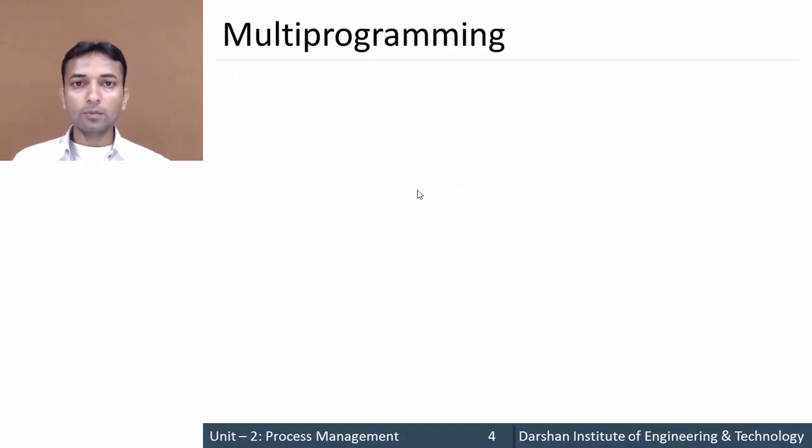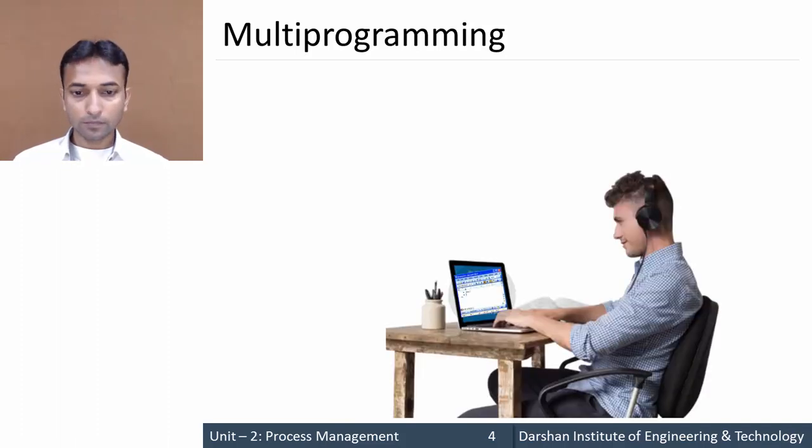Next, let us move further to multiprogramming. What actually is multiprogramming? Multiprogramming is the ability of a computer to execute more than one program at the same time. Let's consider, suppose in this figure, the user is performing two tasks. The first task is listening to songs in some media player, and the second one is typing documents in Word. So here the user is performing more than one task at the same time. This is nothing but multiprogramming.